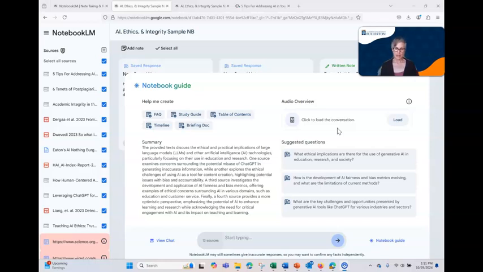If they can put some articles into this notebook and say, make a podcast about this, then they can listen to that while they walk the dog, while they're making dinner, while they're driving to school, and get a general sense of this topic before they try to jump into those journal articles. I find that really exciting. So now I'm going to go ahead and load that podcast and share it with you when it's ready.